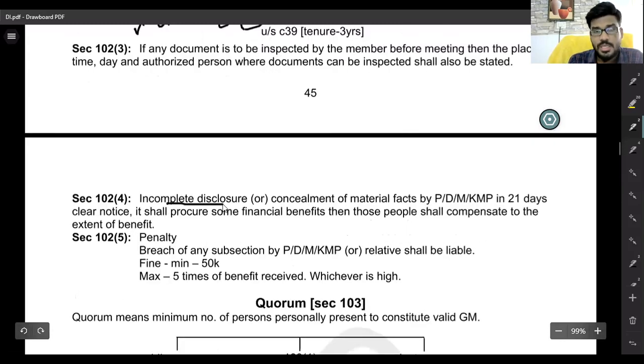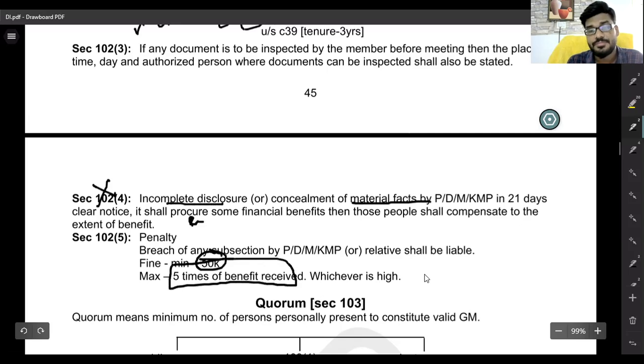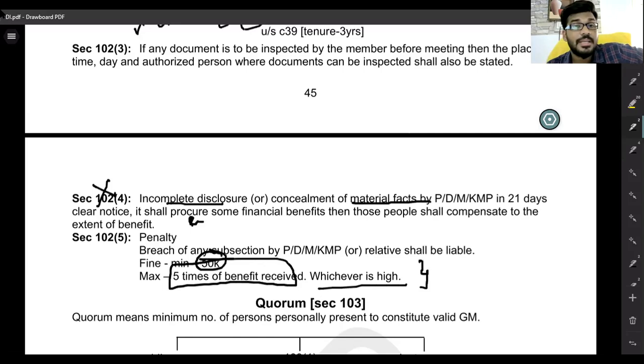Incomplete disclosure or concealment of material facts: you should compulsorily disclose whatever interest you have and whatever benefit you receive. If you do not disclose, then there is a penalty. What is the penalty? Minimum 50,000 rupees, maximum 5 times the benefit received, whichever is higher. This is the concept related to ordinary business and explanatory statement.